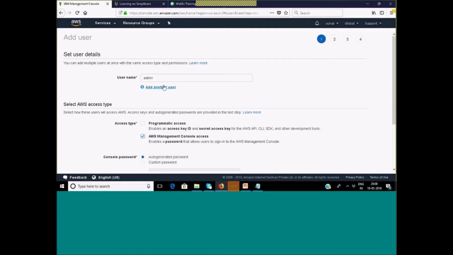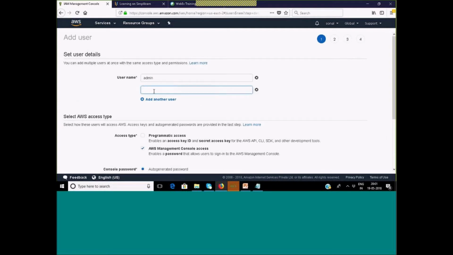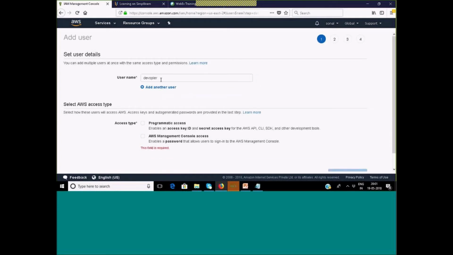Let's say I'm creating another user, the developer. Okay. Now for developer, the programmatic access is given. Let me just remove the admin and developer. Now what type of access do I want to give to developer? So developer always uses the programmatic access. So this access is for developer, and that is nothing but your command line access, CLI. So developer can access by using CLI, by using SDK, the development tool. So this is mainly used by the developers.